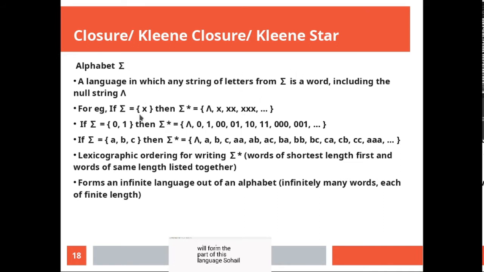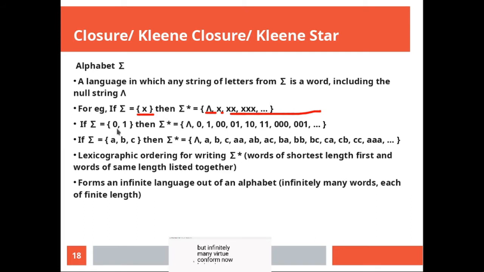Here, because there is only one input symbol, we introduce a null, then combinations of length 1, 2, 3, 4, infinitely many words you can form, but these words will be of finite length. They would be of length 0, length 1, 2, 3, 4, 5, but infinitely many words you can form.